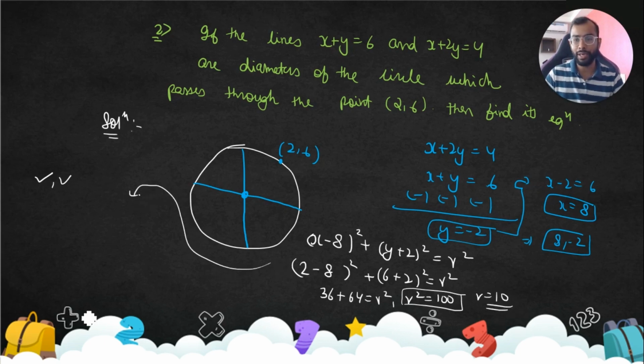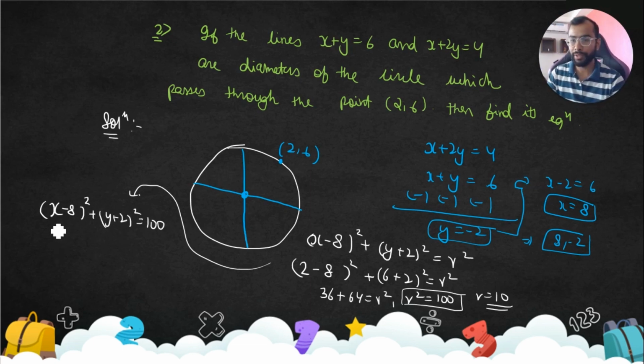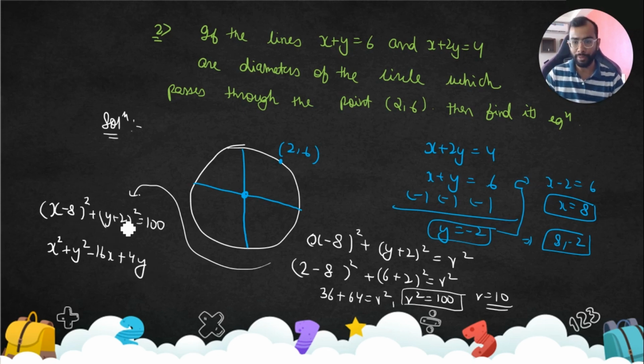So we got the answer. Our answer finally will look like (x - 8)² + (y + 2)² = 100. Eventually we can open this quickly. I'm writing directly, so learn with me how to write directly. x² + y², then 2ab gives minus 16x and plus 4y. Now 64 plus 4 is going to be 68, minus 100, minus 32.